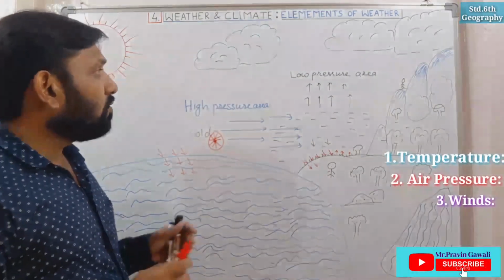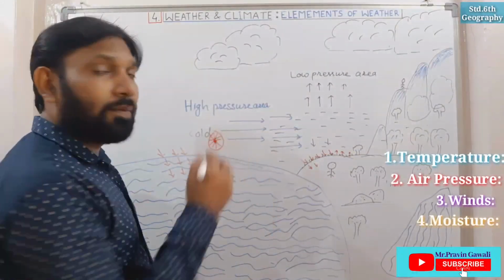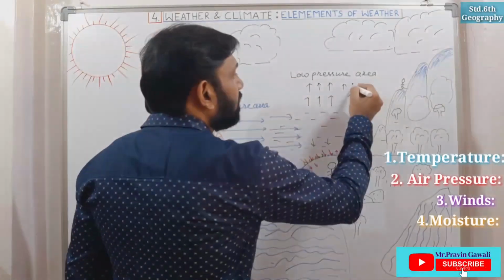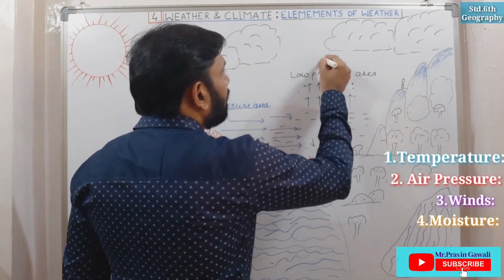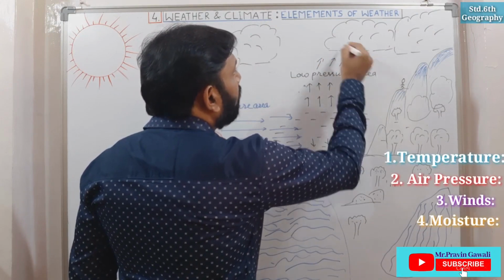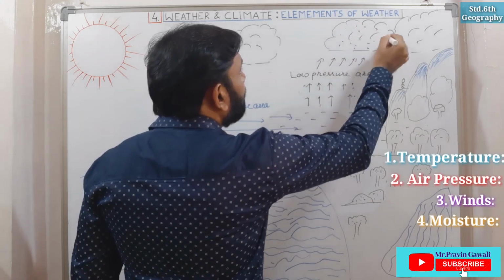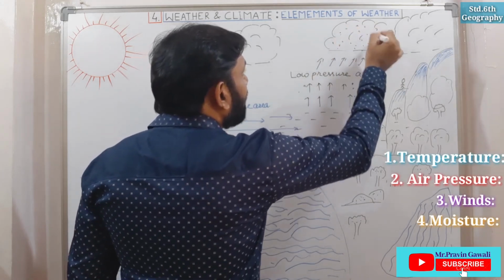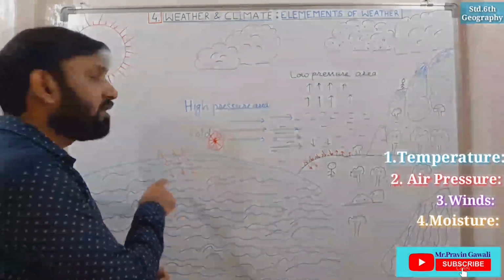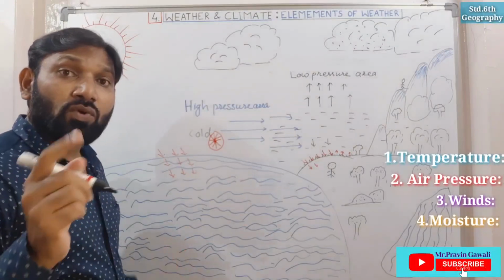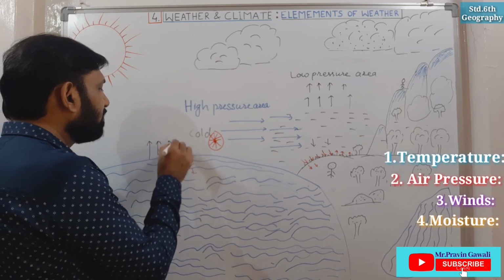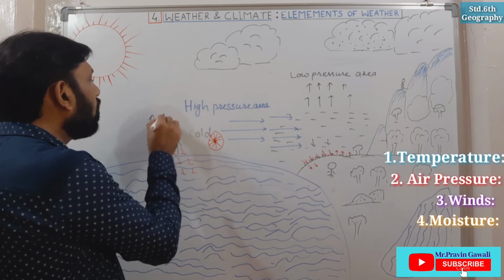Now see, when it goes up and up, it takes moisture with it. When it goes up and up, it forms what? Clouds, we know. And in the clouds, it gets vapors with it. Students, when the water gets evaporated because of the sun rays, when it gets heated, it will go upside.